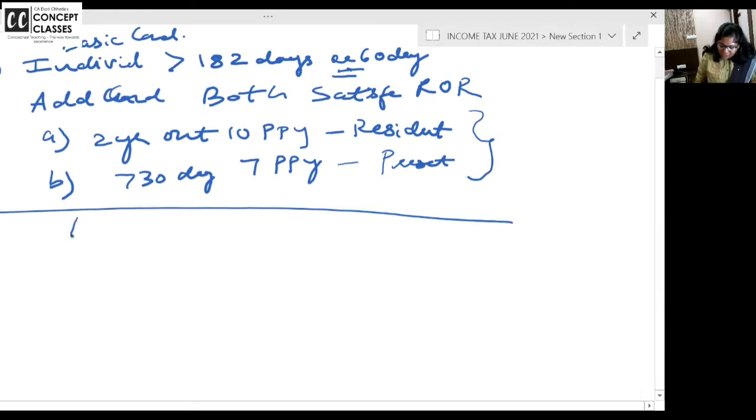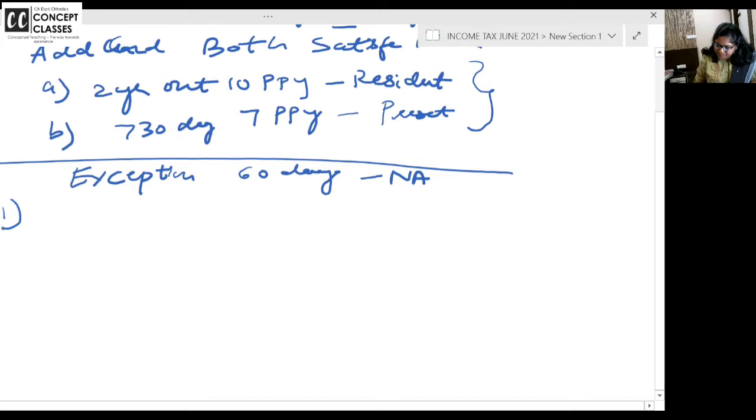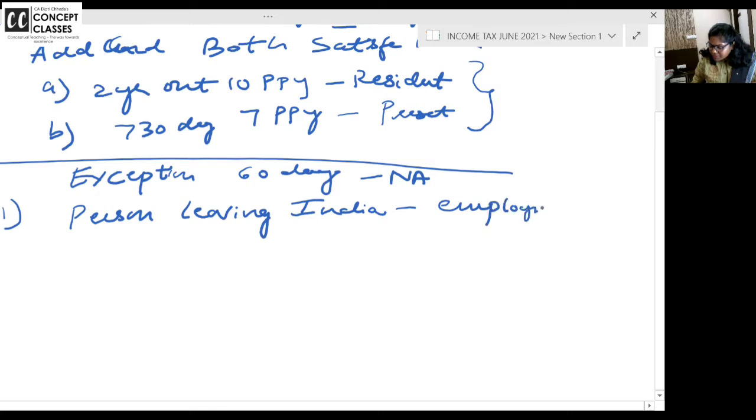Now I am teaching you the exceptions, wherein the 60 days condition is not applicable. First, a person leaving India for employment or business.